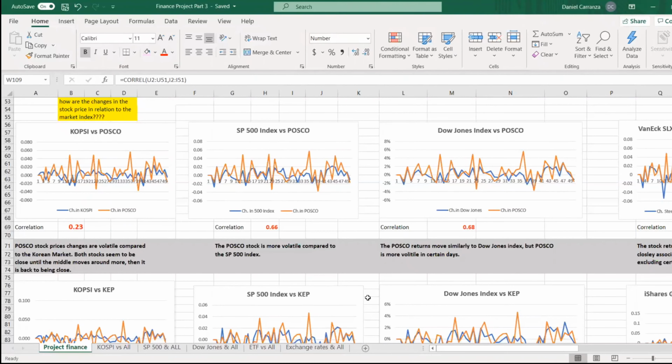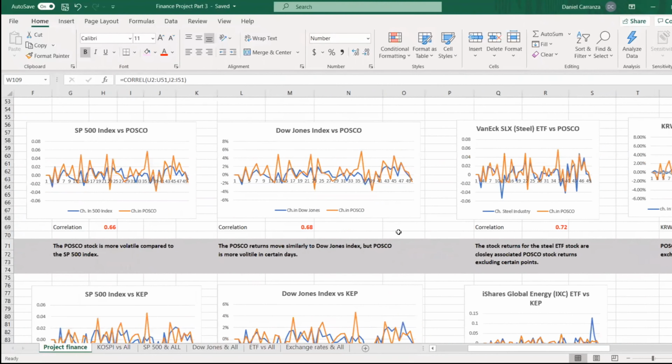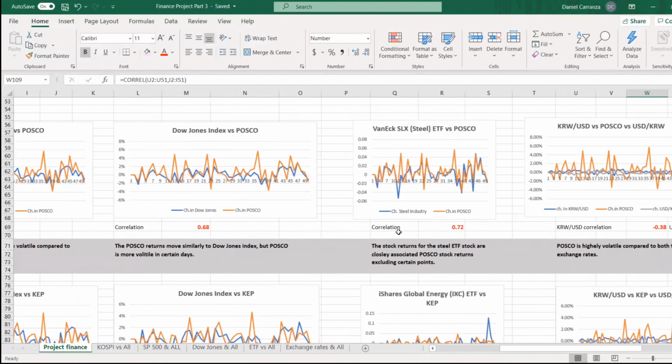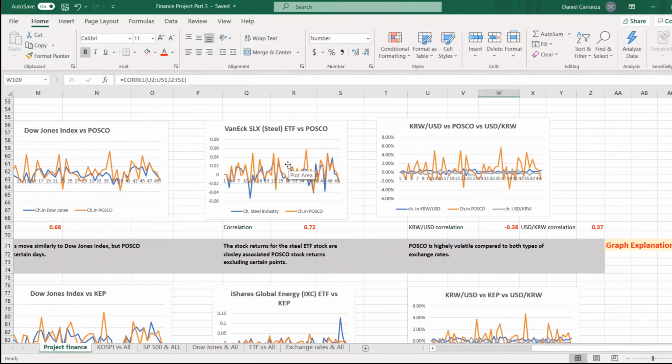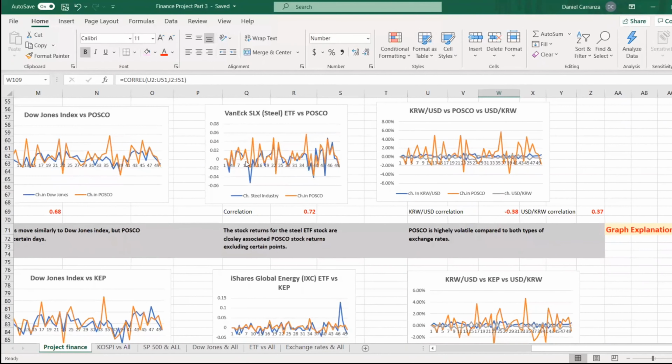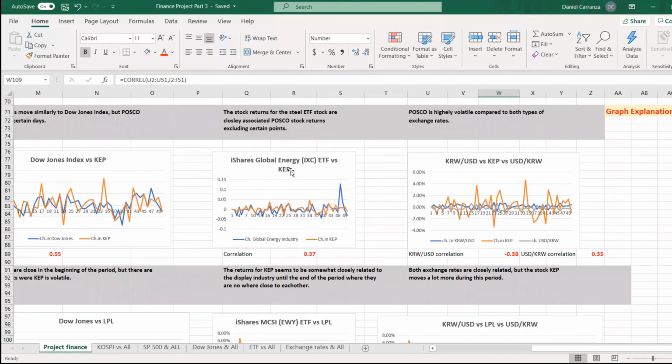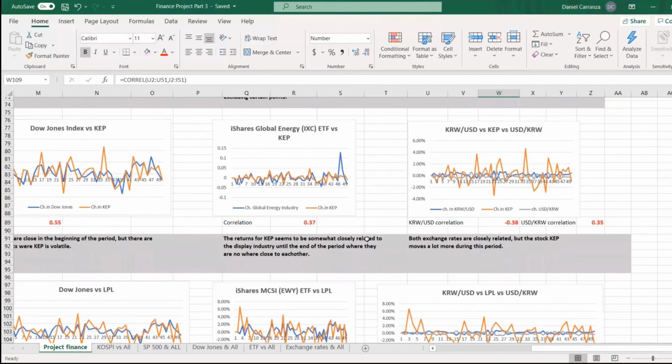Besides that, the changes where the movement is similar is when the country stock is compared to the respective industries' ETFs. So here we're showing Van Eck SLX Steel ETF, and that's the stock market for the steel industry. And then there's POSCO, which is a steel manufacturer. So when related, there is a lot of movement that's very similar. Same for iShares Global Energy. When you compare that ETF to Korean Energy Power, it's pretty much the same towards the line until the end.